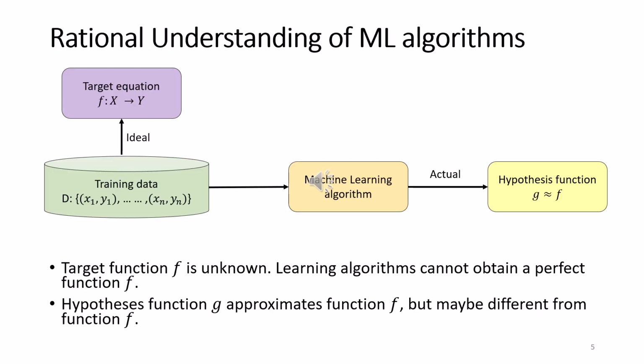The next topic is the rational understanding of the machine learning algorithm. Now you are aware of data sets. We have a data set that we can use for training and testing. Using the cross validation method, we can have 70% or 80% of data for training and the remaining 20% or 30% for testing.